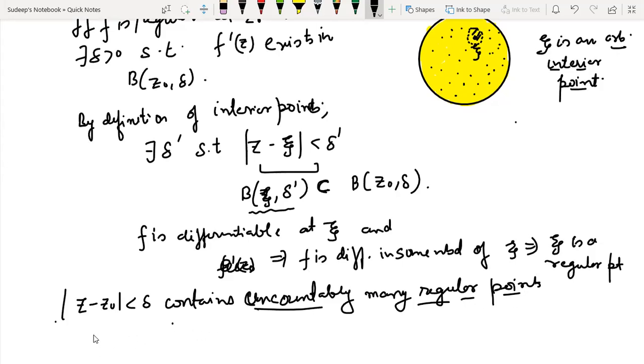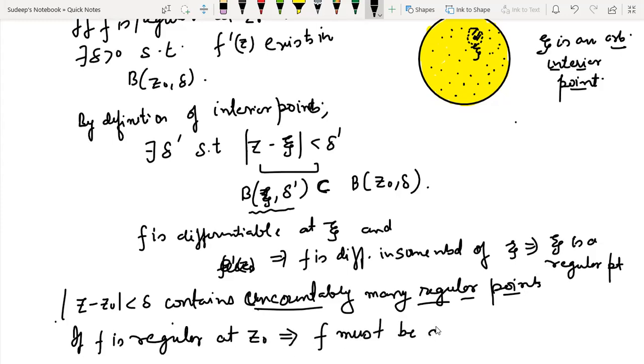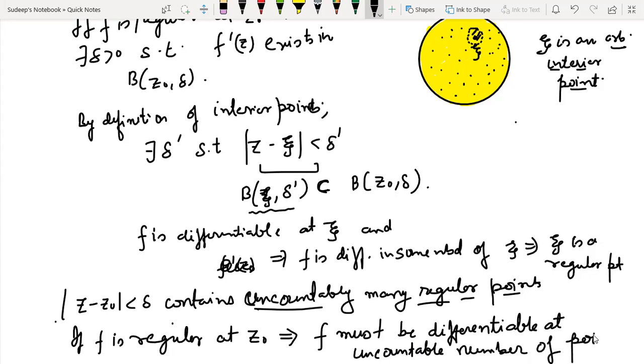So always remember, this is an important point that I'm going to write: if f is regular at z naught, it implies that f must be differentiable at an uncountable number of points.